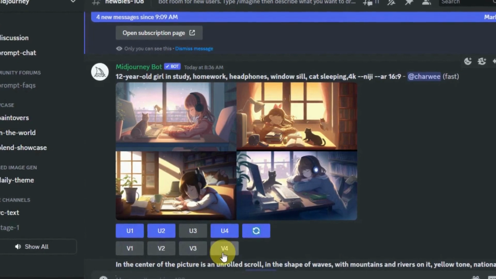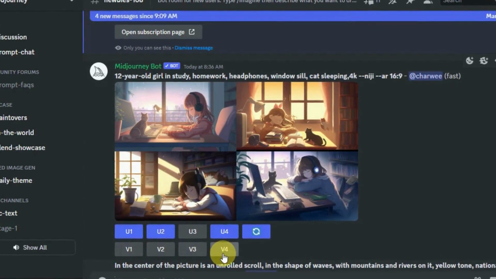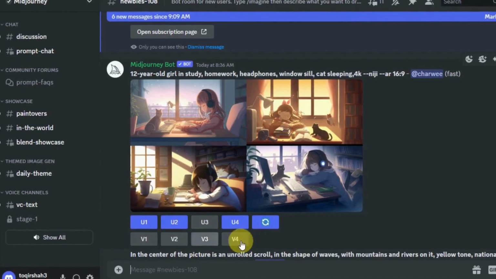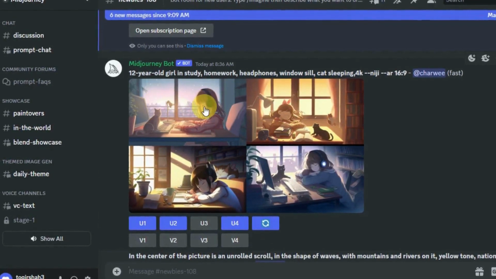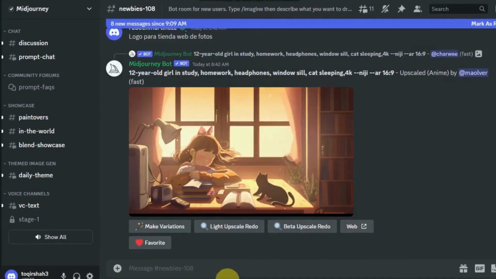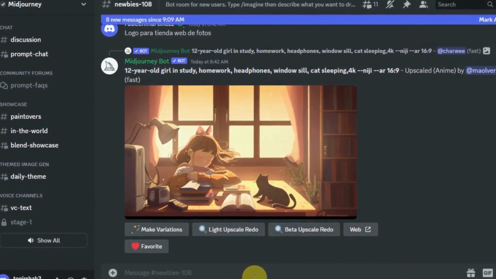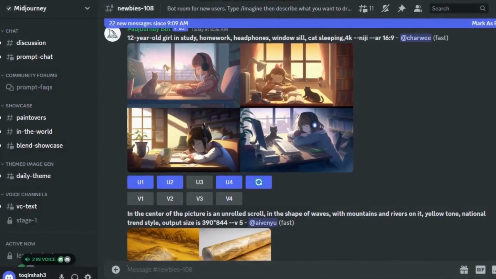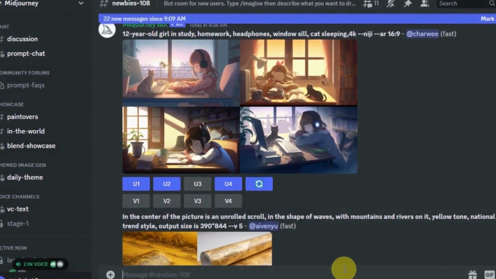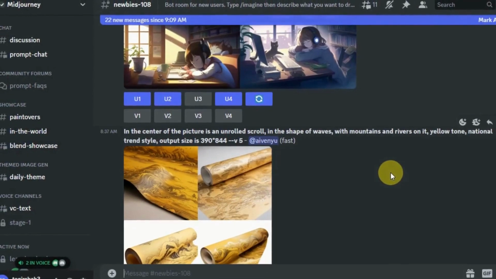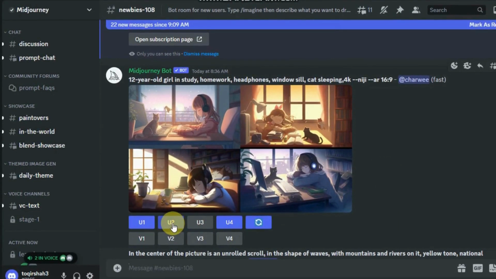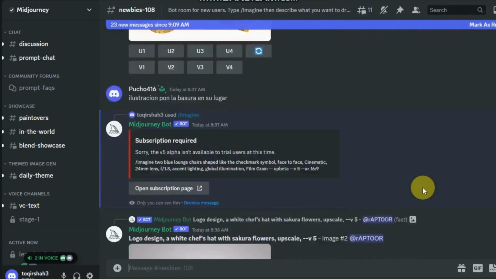After the image has finished generating, 2 rows of buttons will appear as you can see. In the top row, U1, U2, U3, and U4. These buttons offer upscaling your chosen image, which means generating a larger version of it. In the bottom row, V1, V2, V3, and V4. These buttons create 4 new variations similar in overall style and composition to your selected image. So recap, if you click on U1, it will upscale the first image, and clicking on V1 will create new variations of the first image.